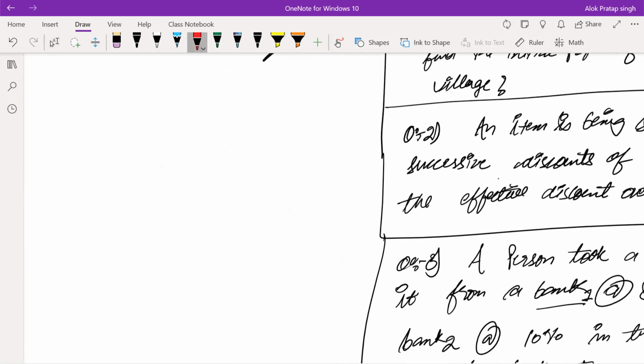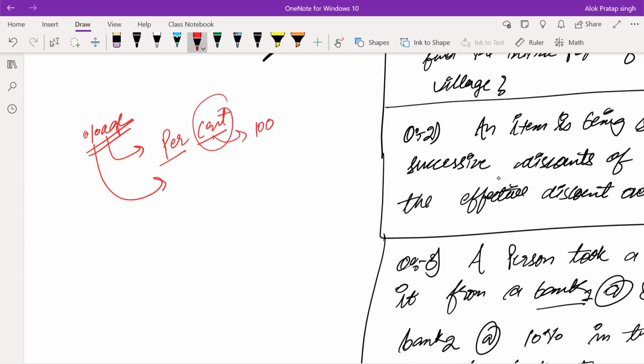So let's just first understand some of the basic concepts of the percentage. What do we know about the percentage? Percentage is all about percent. That means anything which lies upon per 100. Cent means 100. Anything which is counted on per 100. It is counted on each 100.